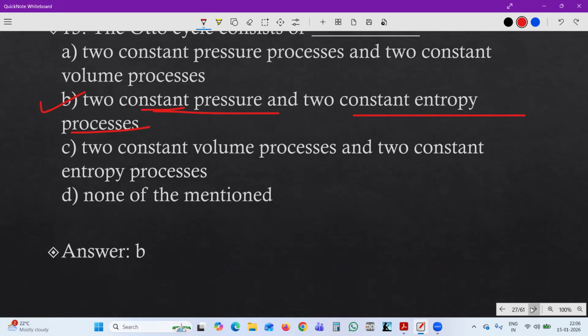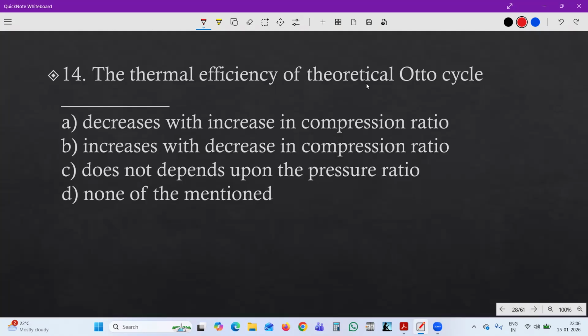Okay. Next, the thermal efficiency of a theoretical Otto cycle: A, decreases with increase in compression ratio; increases with decrease in compression ratio; does not depend on the pressure ratio; or none of the above mentioned. So for the 15th one, the answer is C. It doesn't depend upon the pressure ratio. Thermal efficiency of the theoretical Otto cycle does not depend upon the pressure ratio.